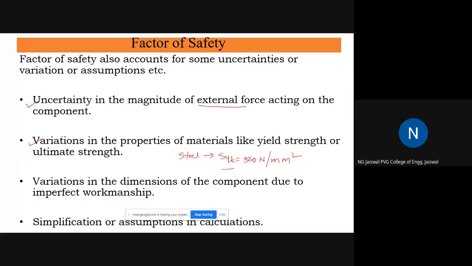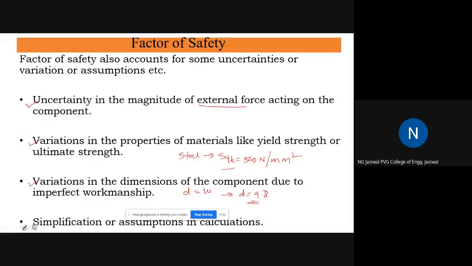So your factor of safety also takes into account the variations in properties of materials. Then variations in dimensions of a component due to imperfect workmanship. You are saying that dimensions are so and so, but actual dimensions are not so in actual cases. When you are doing some calculations, you say that the diameter of the shaft is equal to 10 mm, right? Actually, the diameter of the shaft may be equal to 9.8 mm. This is all because of some manufacturing errors. If the diameter is small, then the corresponding stresses will be more, and that is why, to take into account these variations in dimensions, you can use the factor of safety.